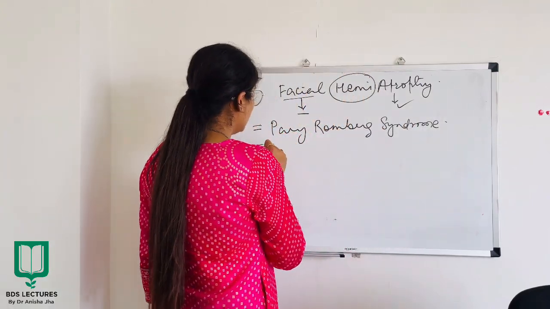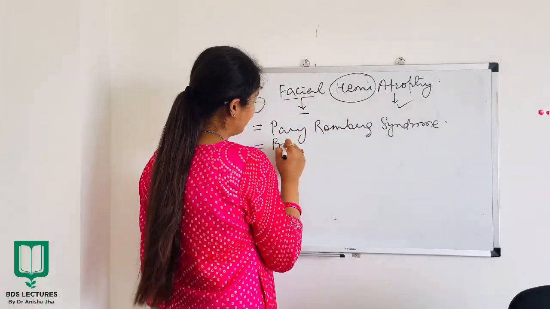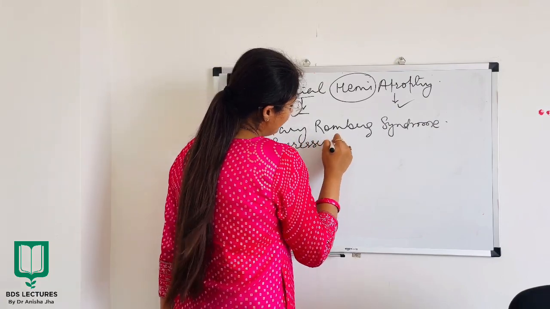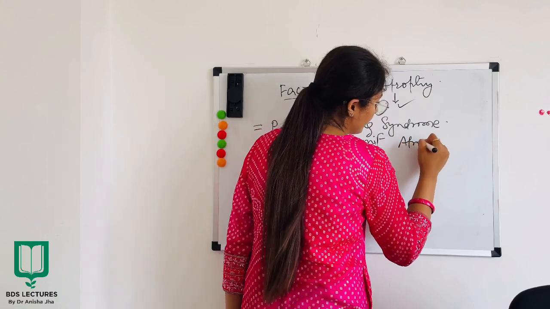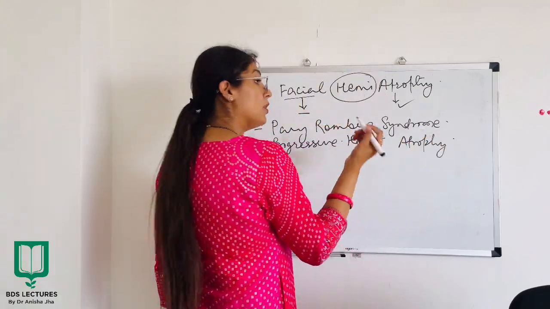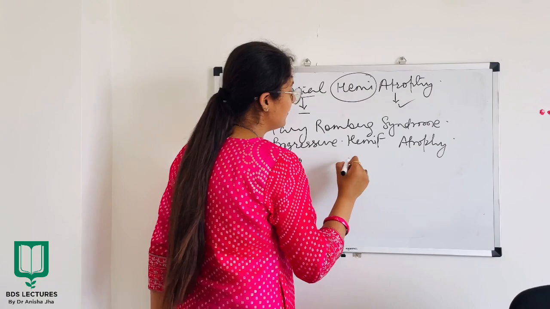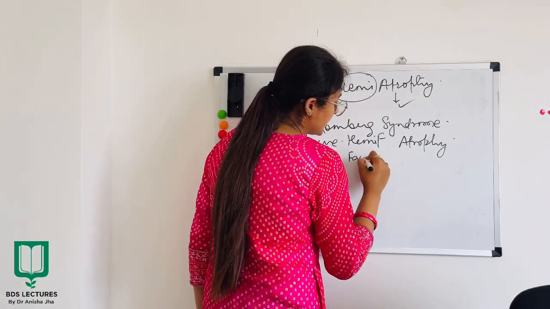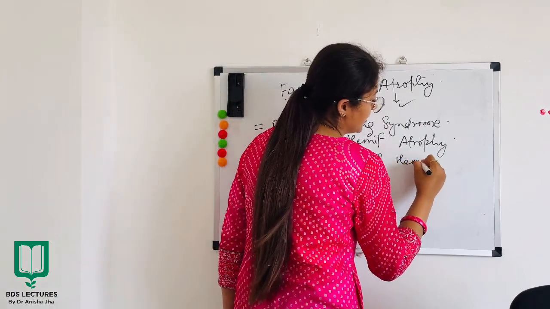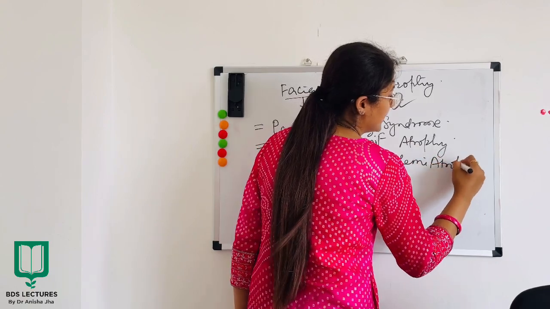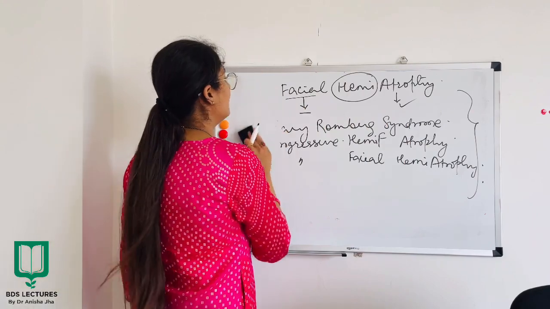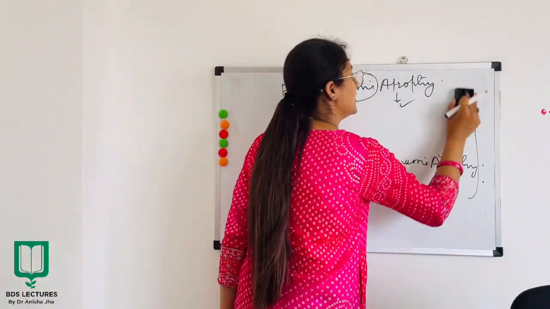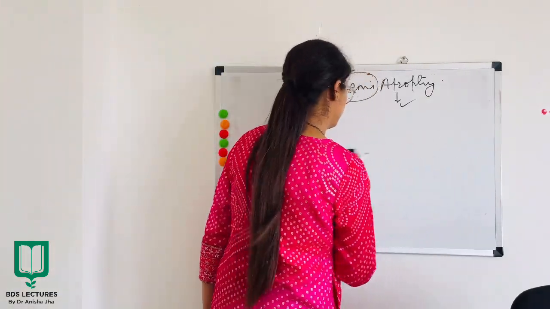All right. It is also known as progressive hemifacial atrophy. It is also known as progressive facial hemiatrophy. All right. So these are the other names of facial hemiatrophy, which is very important.